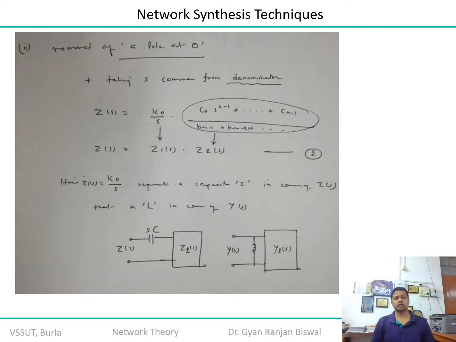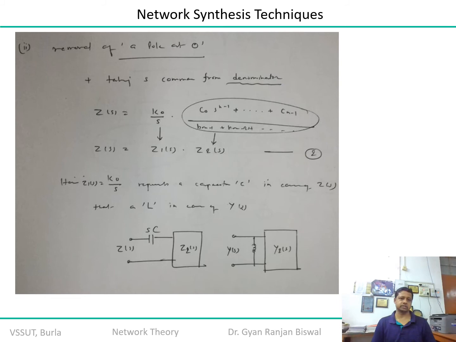Remember, there is a difference in equation 2 when you modify Z of s in terms of Z1 and Z2, between condition 1, the removal of the pole at infinity, and condition 2, the removal of the pole at origin, right? In this case, k naught by s is nothing but a capacitance, 1 by Cs, where C is equal to 1 upon k naught. The value of C is equal to 1 upon k naught, and the rest of the function can be represented as Z2, right?